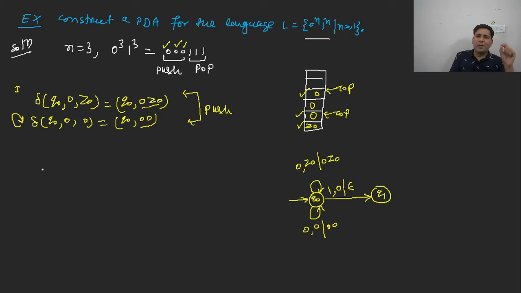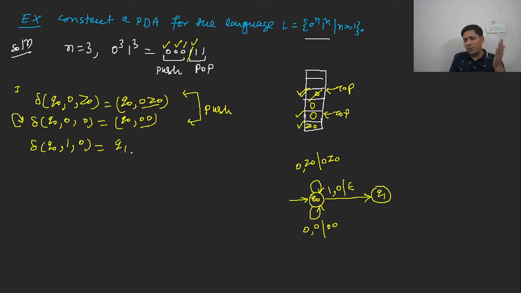So how will it be represented as a transition diagram? You can represent it over here. So you are having the Q naught state. The current input symbol is 1. The topmost symbol is 0. Now what will happen? We will pop, because we have to prove that we are having an equal number of 0s and an equal number of 1s. So with the help of this, we will pop this 0. This 0 will be popped, and the state will be changed.